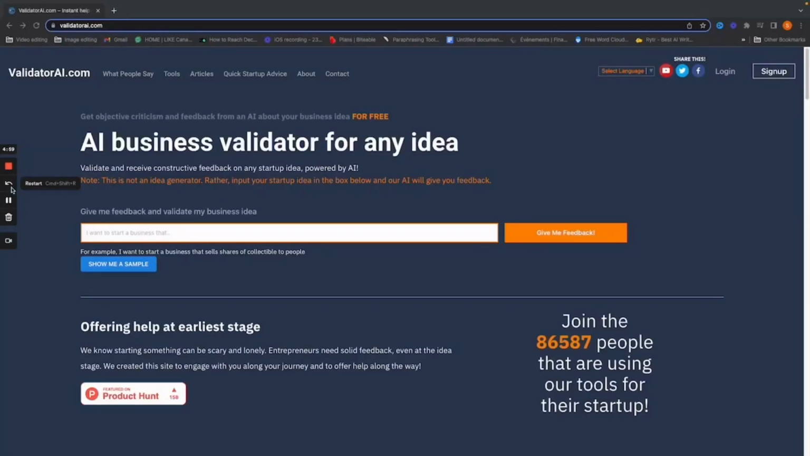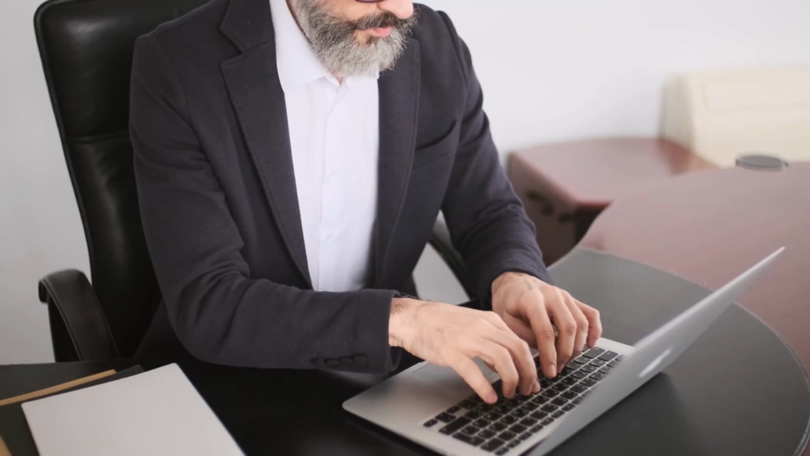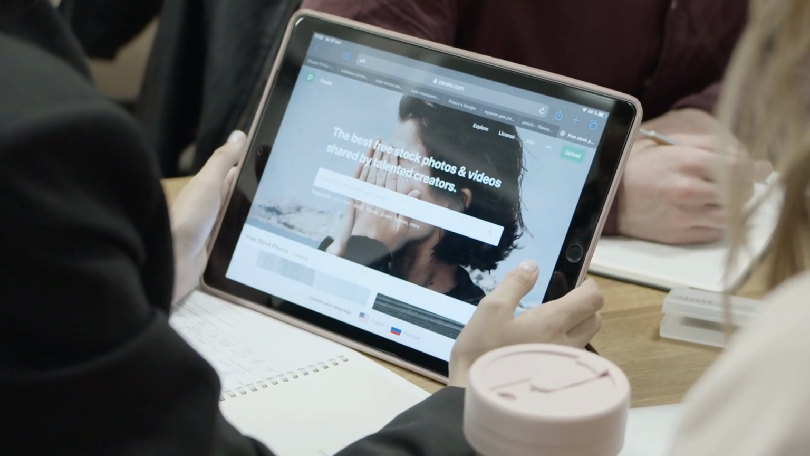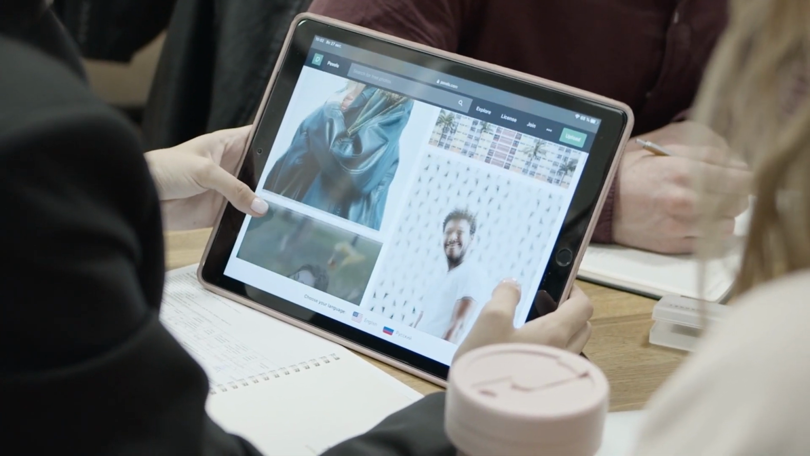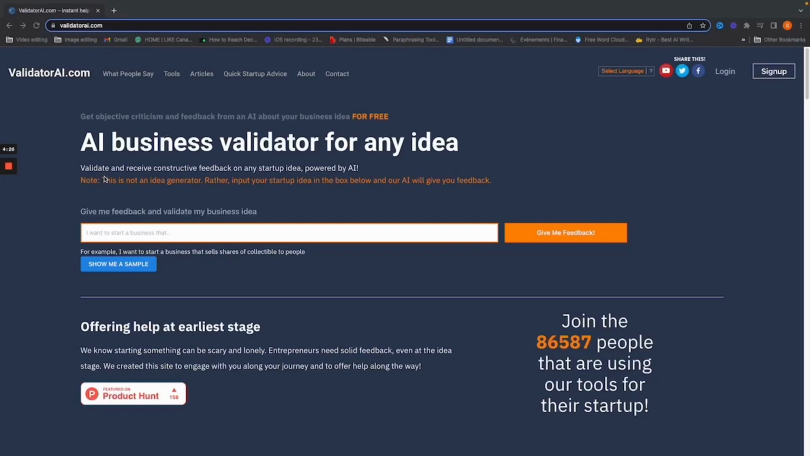5 AI tools to start your business. Are you tired of guessing whether or not your business idea will succeed? Say goodbye to long-form marketing surveys about your idea and welcome to Validator.ai.